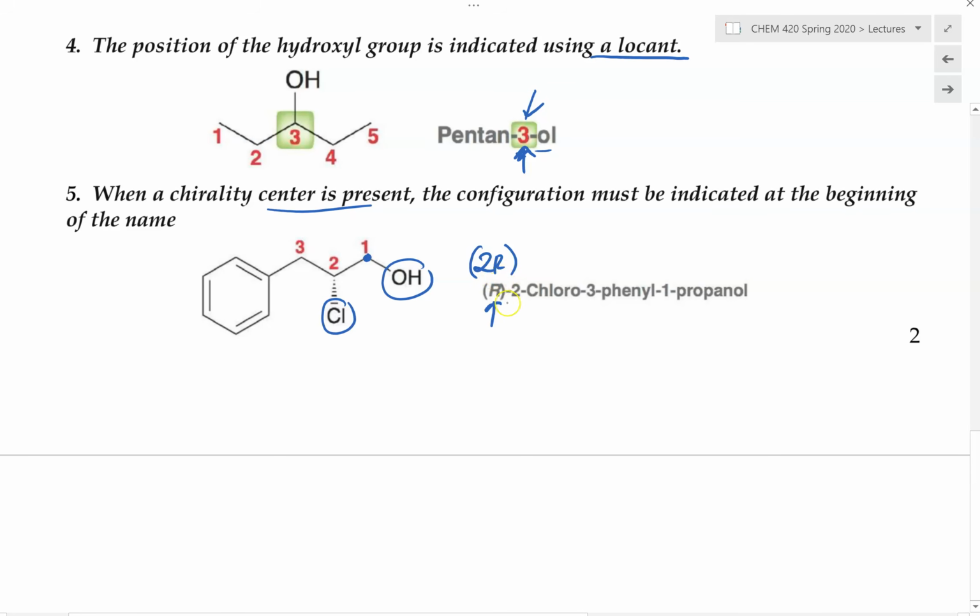So therefore we know that this chiral center right here belongs to this carbon number 2 already. So putting all of these together, then we have 2-chloro, and now this 3 right here, this is called the phenyl group. Followed by 1-propanol.